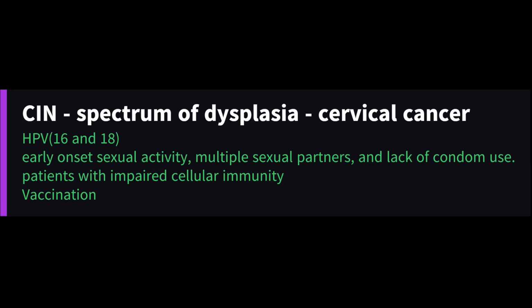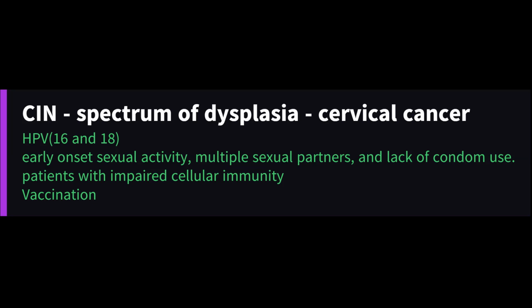Risk factors for cervical intraepithelial neoplasia or cervical cancer include increased exposure to HPV and impaired immunity, which both increase the likelihood of persistent HPV infection and ongoing cervical dysplasia. Increased HPV exposure: most HPV infections are acquired by skin-to-skin contact. But type 16 and 18, which are responsible for most cases of cervical intraepithelial neoplasia or cancer, are usually sexually transmitted. Therefore, patients with an early onset of sexual activity, multiple or high-risk sexual partners, and lack of barrier contraceptive, or condom, use are more likely to be exposed to oncogenic HPV types.